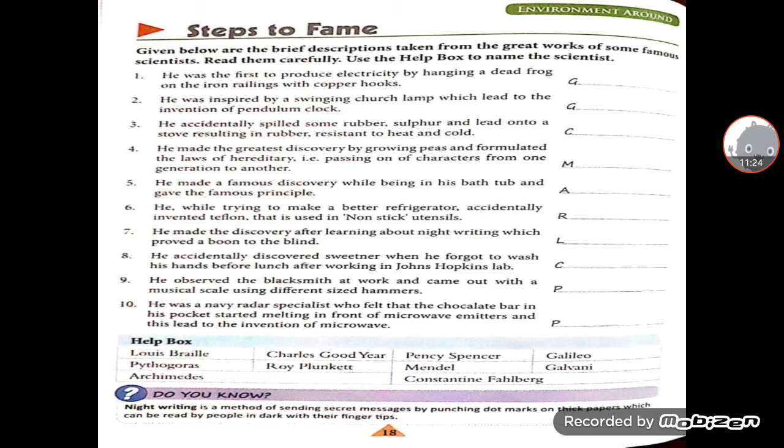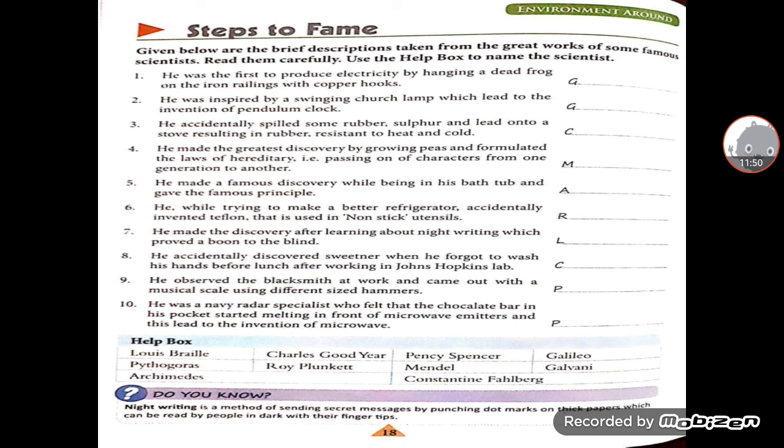Second, he was inspired by a swinging church lamp, which led to the invention of the pendulum clock. Galileo. Third, he accidentally spilled some rubber, sulfur and lead onto a stove, resulting in rubber resistant to heat and cold. So he was Charles Goodyear.